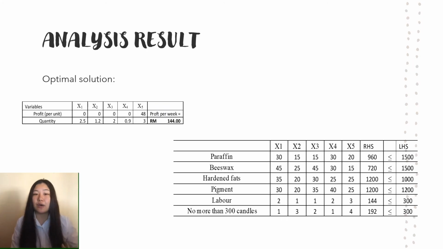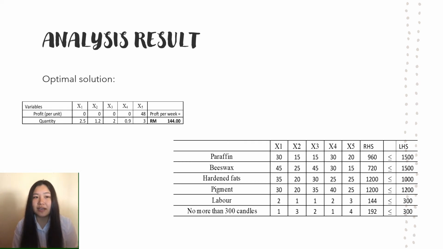Based on the result we obtained, the result for Anglo Wax Industry is using the simplex LP solving method in Solver Microsoft Excel. From the result, the units produced for pillar candle, table candle, votive candle, tea light and scented candles are 0, 0, 0, 0 and 48 respectively. According to the person in charge, we form some constraints, which are that in 1 week no more than 300 candles.